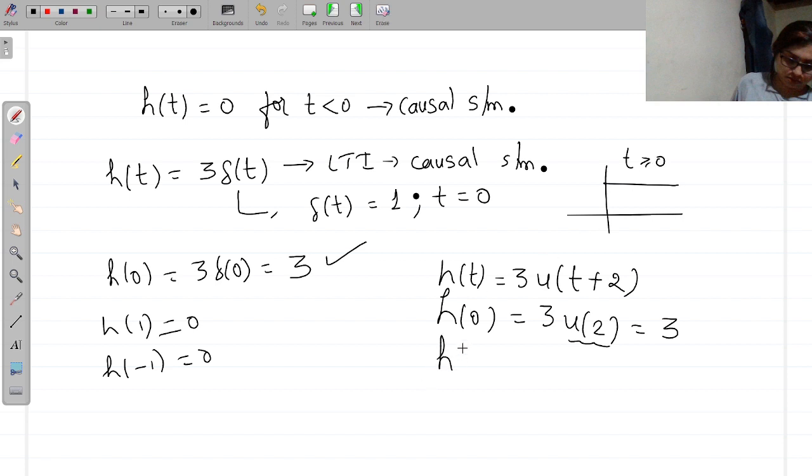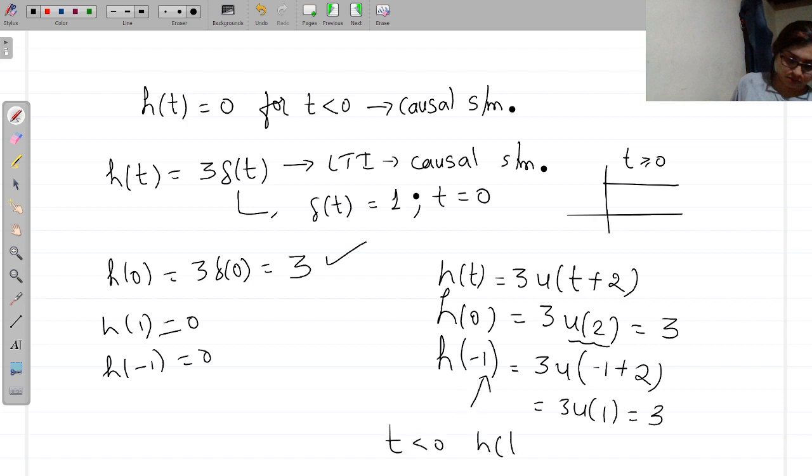So if I consider h of minus 1, in this case you will have 3 u of minus 1 plus 2, that is 3 u of 1, again it is equal to 3. So now we can see that for t less than 0, h of t is not equal to 0 in this particular case. So this LTI system will be non-causal. So this is how we are going to determine if the particular LTI system which is given is causal or